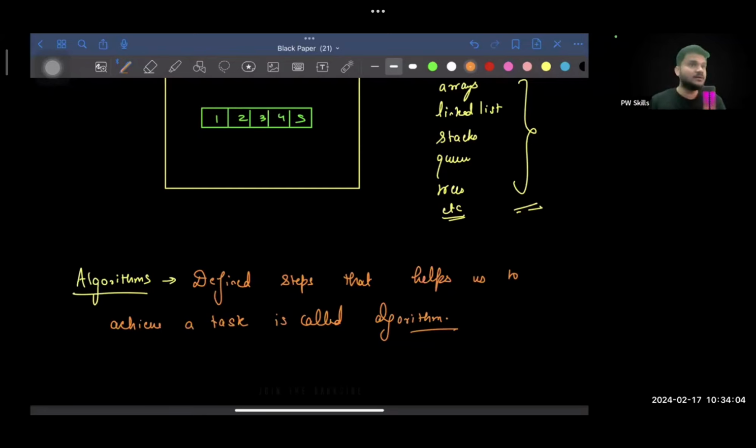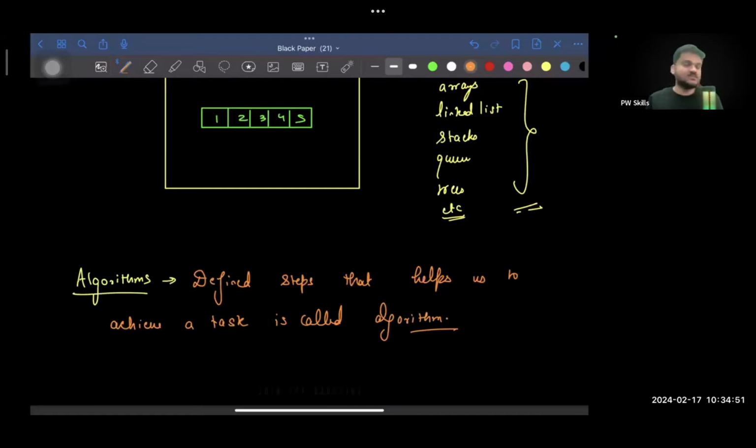You make a UPI payment. That's also a defined set of steps: first of all you choose whom to pay, then you enter some amount, then you click on the pay button, then you enter the PIN. If the PIN is correct, and if you have enough amount in your bank account, then the payment will be deducted. Else, if the PIN was not correct, you will be asked to re-enter your PIN. Else, if your bank account did not have enough amount, you will be asked to choose the right amount that you have in your bank account. So you can see it's a basic set of steps. So algorithms are these defined steps that will help us to achieve any particular task.